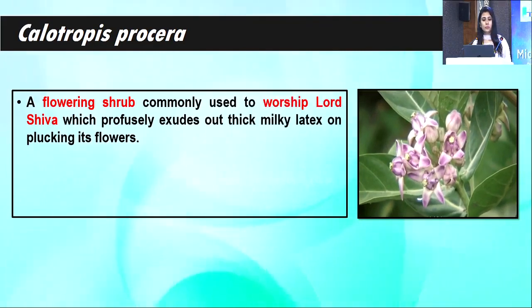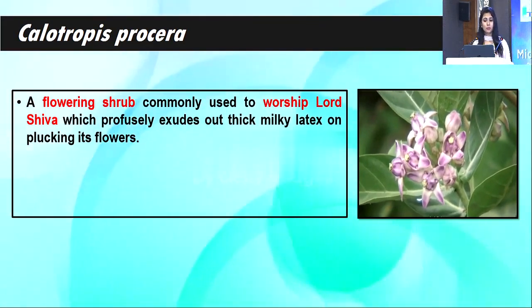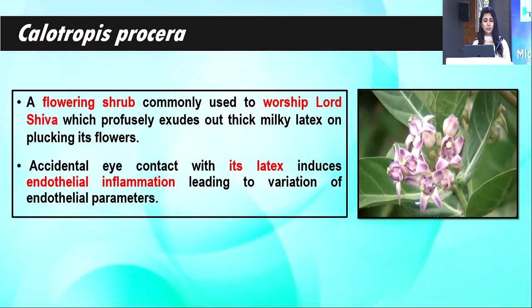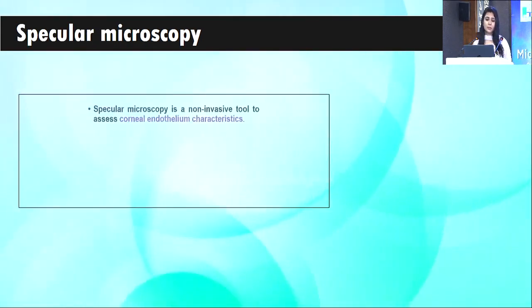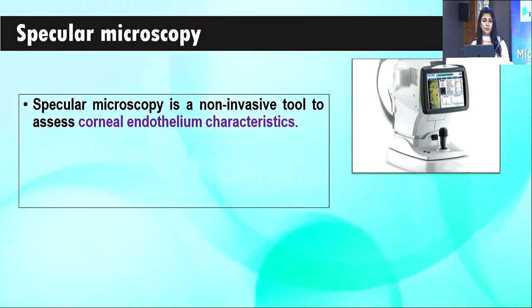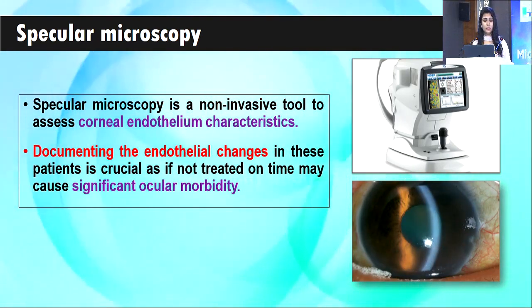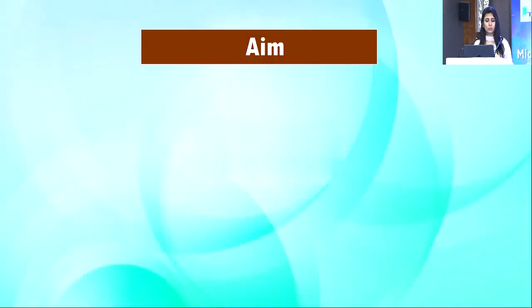So Calotropis procera is a flowering shrub which is commonly used to worship Lord Shiva, which profusely exudes thick milky latex on plucking its flower. Accidental eye contact with its latex induces endothelial inflammation leading to variation of endothelial parameters. Specular microscopy is a non-invasive tool to assess the corneal endothelium characteristics. Documenting the endothelial changes in these patients is crucial, as if not treated on time may cause significant ocular morbidity.